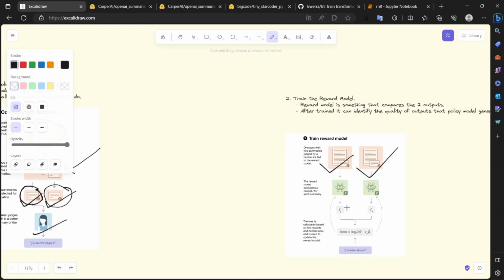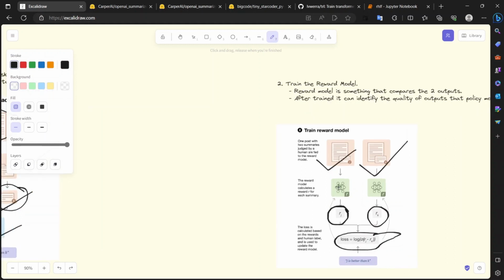The reward model creates rewards named r_j and r_k. We just calculate the loss by using a logistic regression loss and train our reward model. In this diagram, you can see there are two reward models, but this is one reward model where you can pass one input to the reward model along with others at the same time to calculate the loss and train our model.